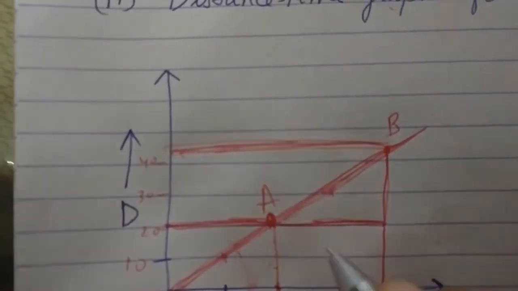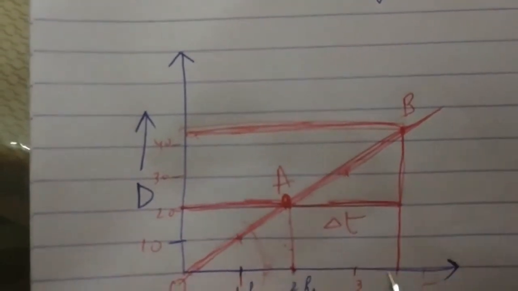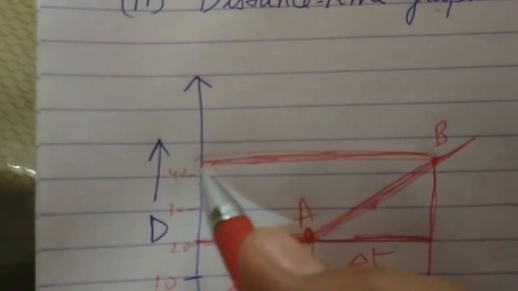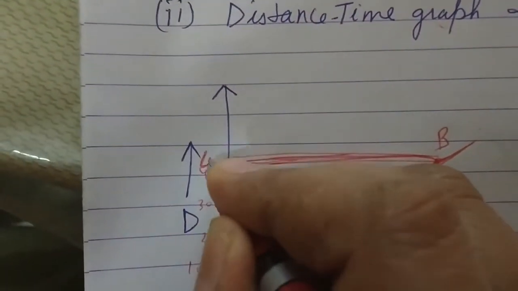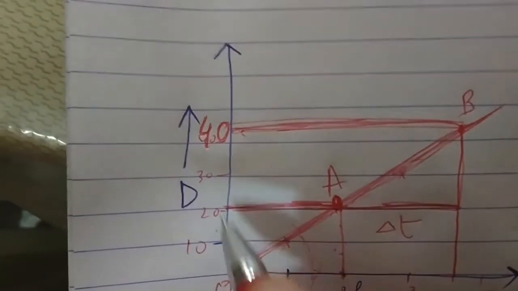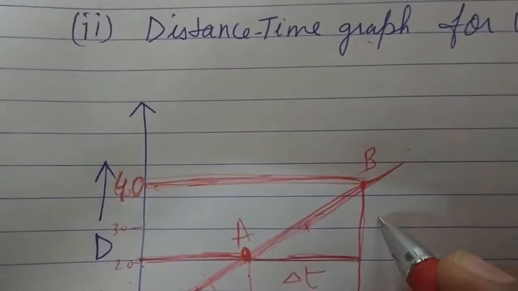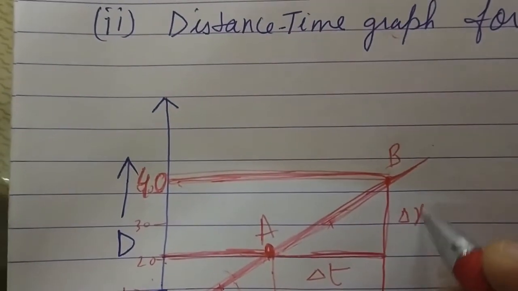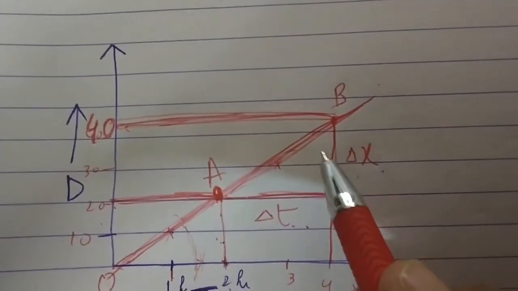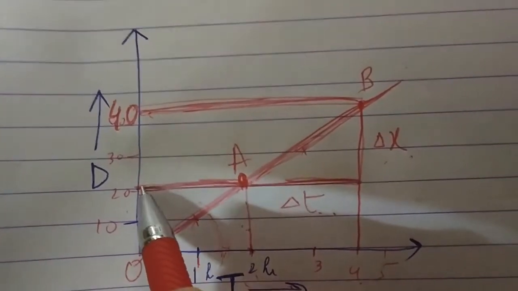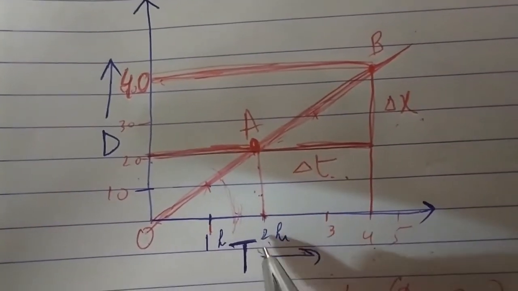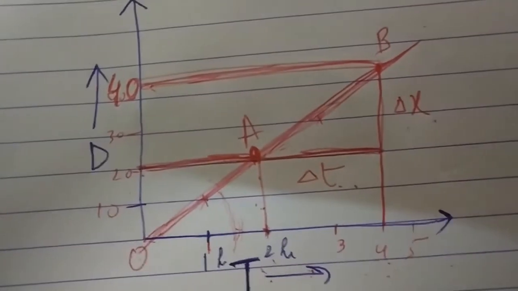So this is your delta t. T means time interval 4 to 2, and this is suppose 40, and this one is 20. So what is the distance travelled? 40 minus 20. So I have written, this is the change in distance. Okay, so what is the distance travelled? 40 minus 20 between point A and B, and time taken is 4 minus 2, that is 2. So this will give us the speed.